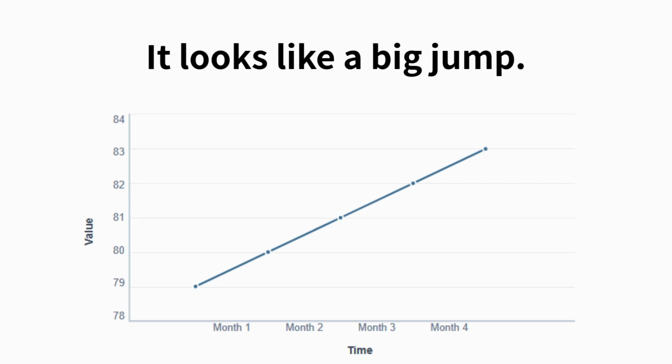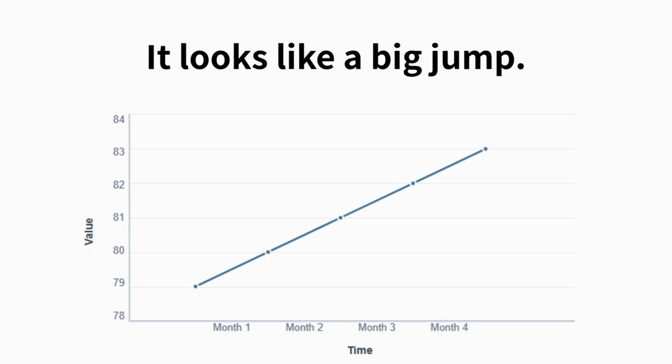Before asking, is it going up? You have to ask, compared to what? Based on which starting point? And how big is that change, really? A line can rise. A percentage can increase. A graph can look impressive and still tell you almost nothing. This is why real-world data analysis is never about reading the graph first. It's about choosing the right question before trusting what you see.